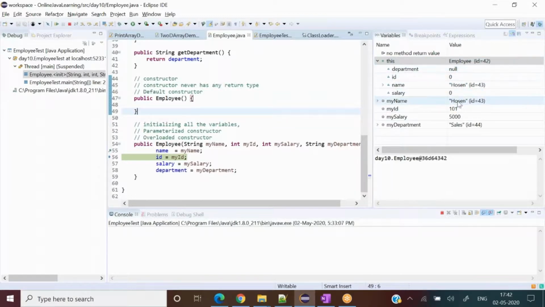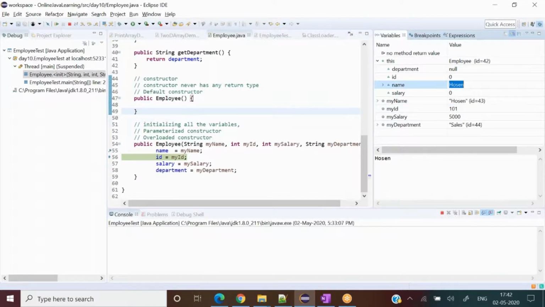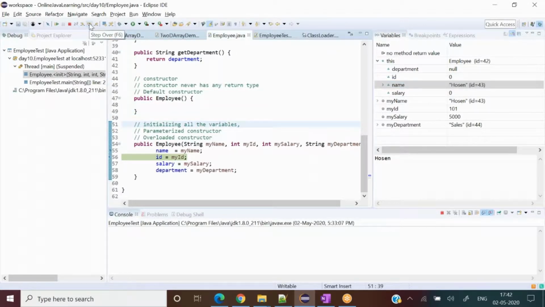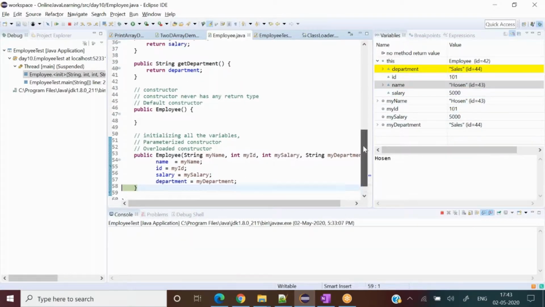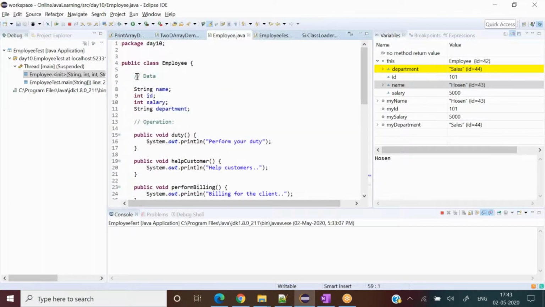But notice that Hussein has not been wiped out from here. Hussein exists here as well and here as well, the same way I explained earlier, the logic, right? So see here, 101 exists here also and here also. Correct or not? Yes. And salary became 5000 in both places, and department also sales. Now what it has done is actually initialize the data of our object, this name, ID, salary, and department. Did you get the point?